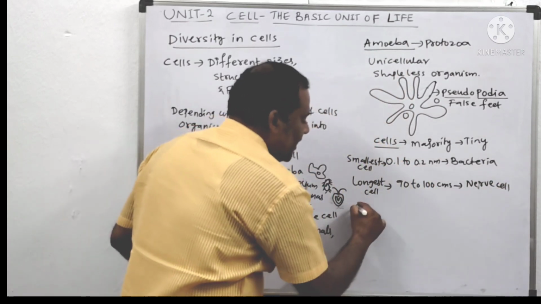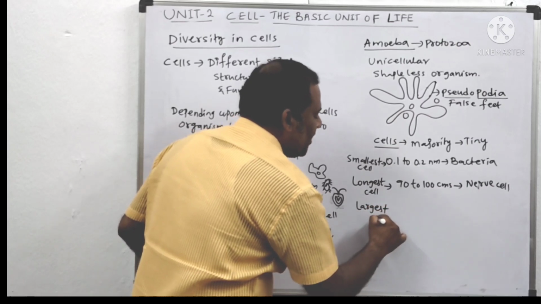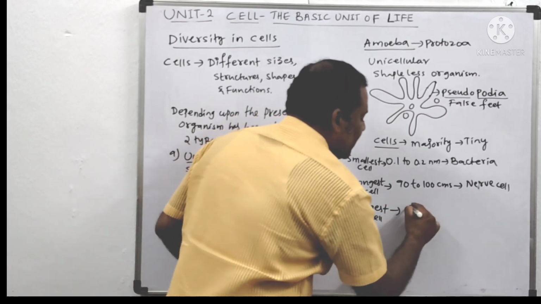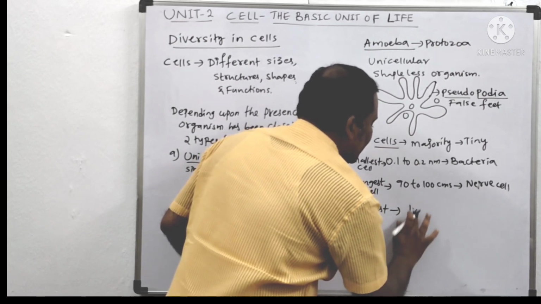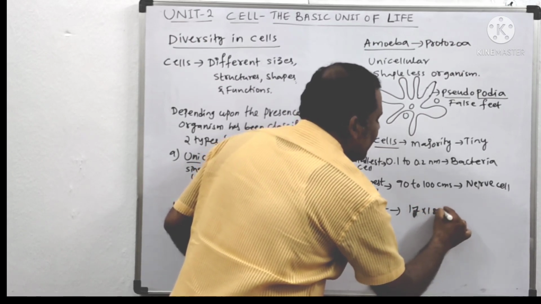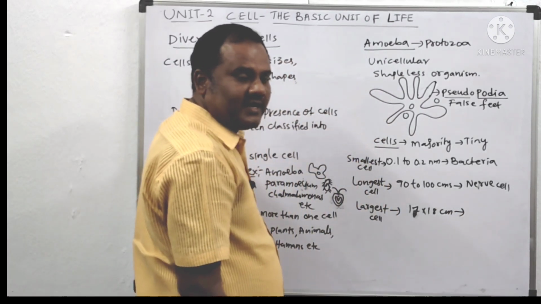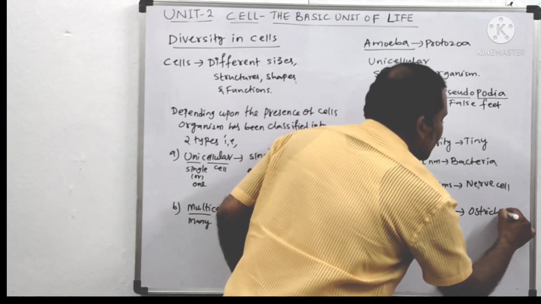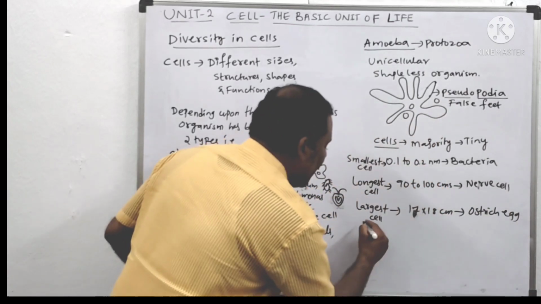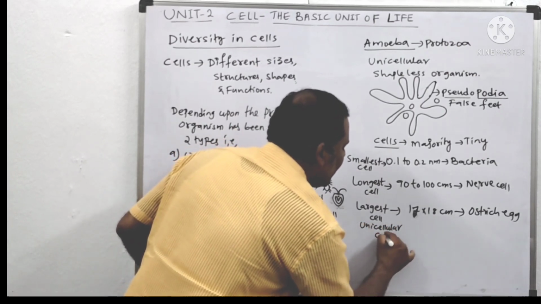The nerve cell is the longest, and the largest cell is the ostrich egg. What is that largest cell? It is 17 centimeters in length and 18 centimeters in breadth. It is the largest unicellular cell.